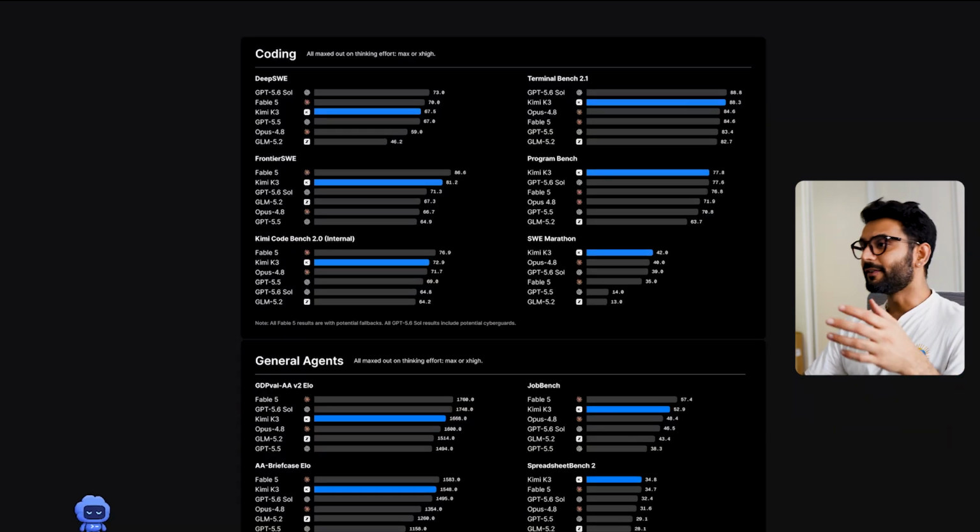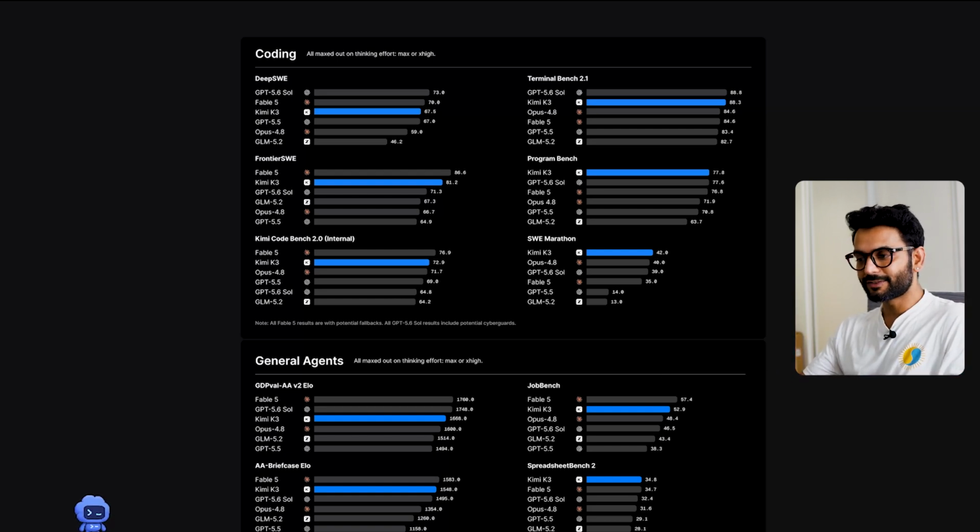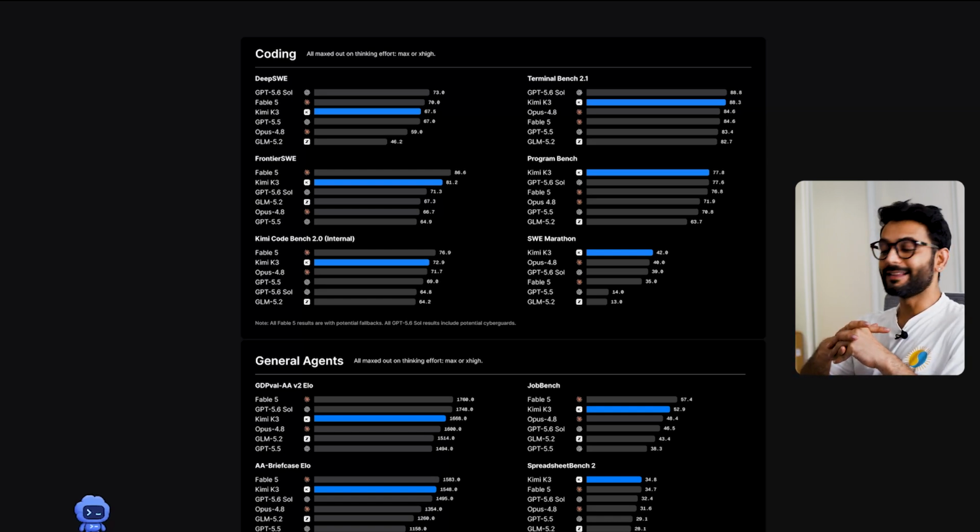Now you must be thinking, if it can do so many things, it is so capable, it must be better than GPT 5.6 Sol or better than Claude Fable 5. So Moonshot itself says that Kimi K3's overall performance still trails its strongest proprietary competitors, GPT 5.6 Sol and Claude Fable 5. But what I am really interested in is open weight models. And if these open weight models are getting so good, I think that's really good for all of us in this industry. The price is going to go down. And I think K3 might not be the best model overall, but it is a really good model. And how it is achieving those scores, that's very impressive.